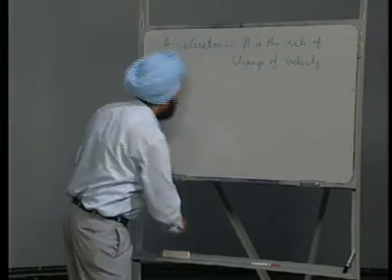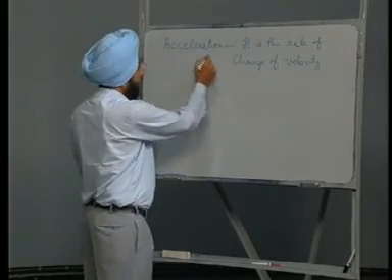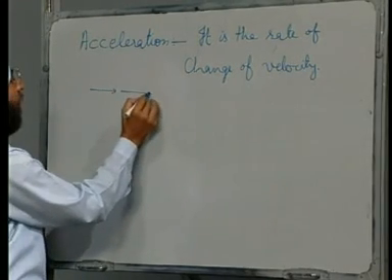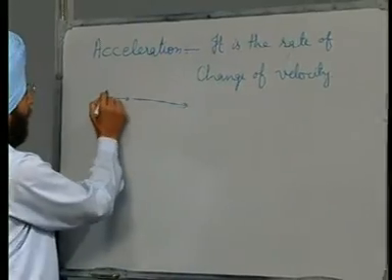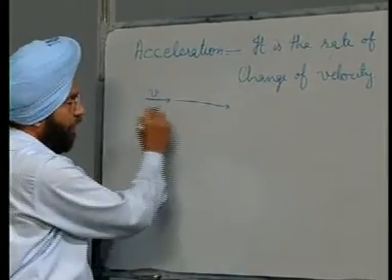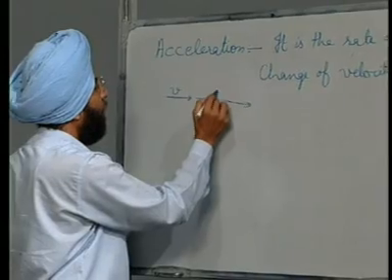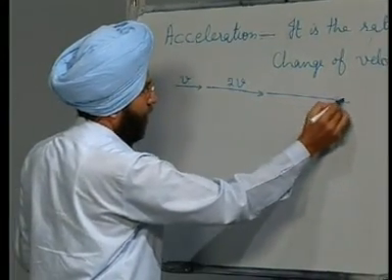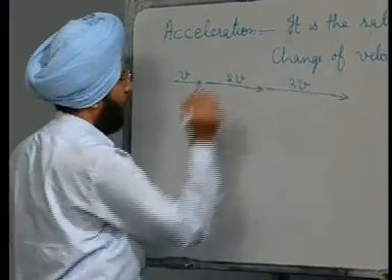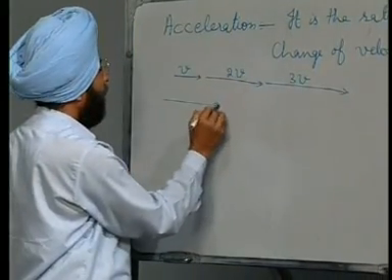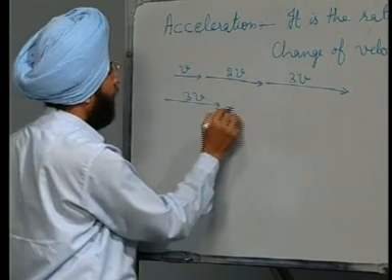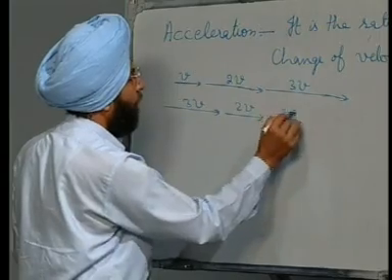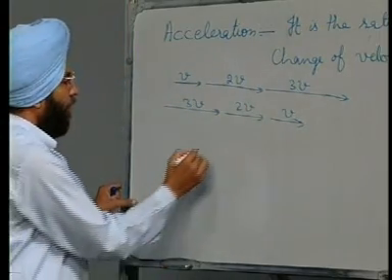That is, motion is accelerated motion if the magnitude of the velocity is changing. We say we are moving in the same direction, velocity was v, now it is 2v, then it becomes 3v, velocity is changing. It can be initially 3v, reduced to 2v, then to v, velocity is changing.